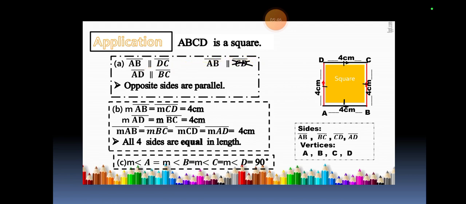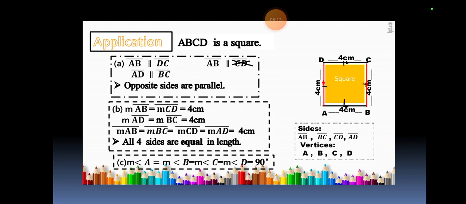Application: ABCD is a square. Look here. First of all, here I have a shape that has A, B, C, and D. Of course, they are squares, so their length is 4 centimeters each. Their sides are AB, BC, CD, and AD. Vertices are basically A, B, C, D.